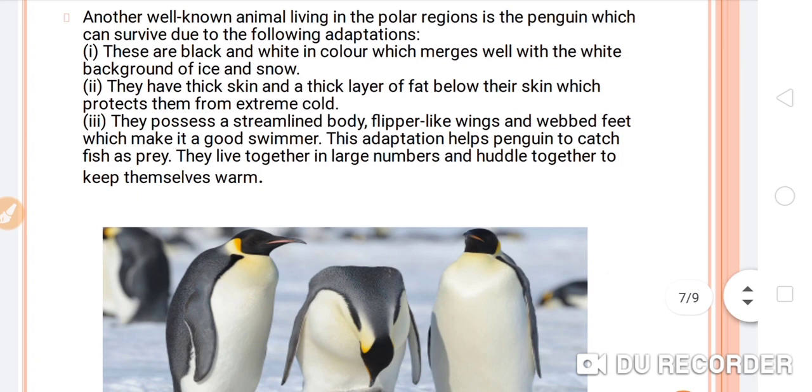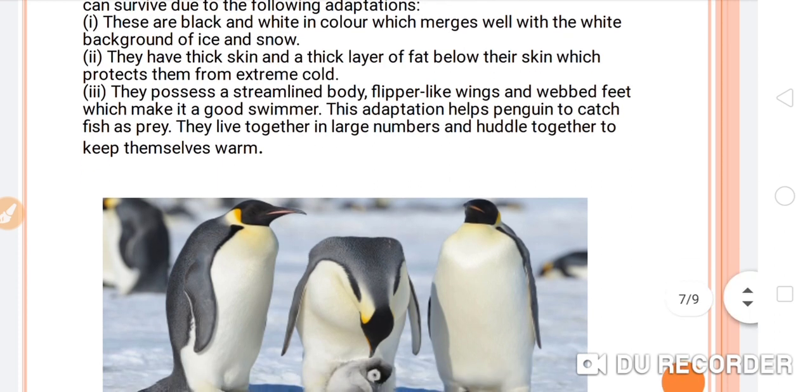They possess a streamlined body, flipper-like wings, and webbed feet, which make them good swimmers. This adaptation helps the penguin to catch fish as prey.